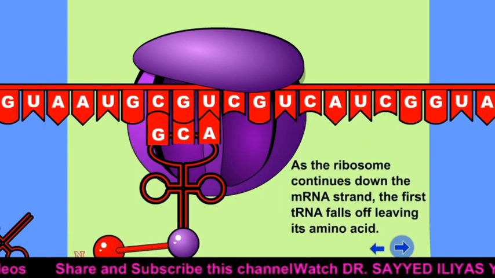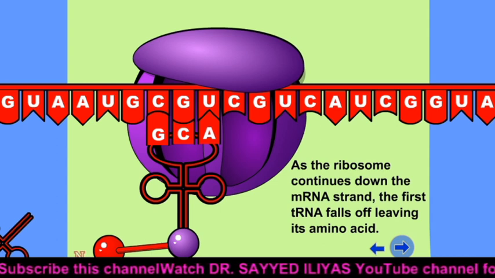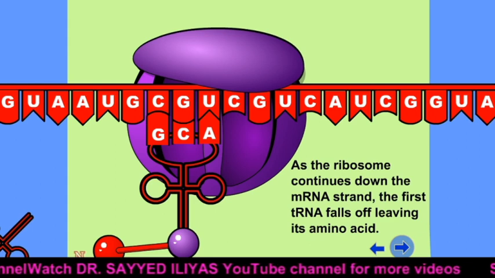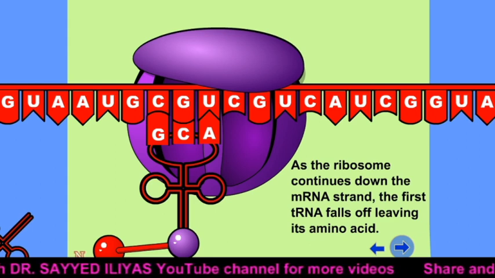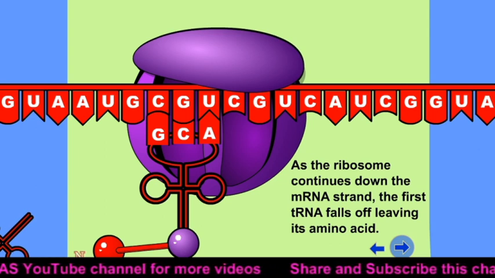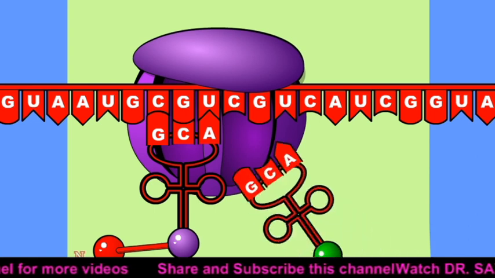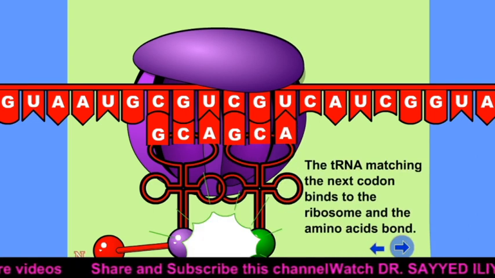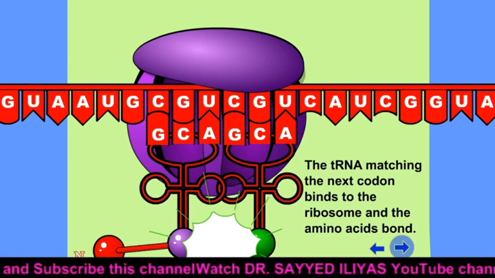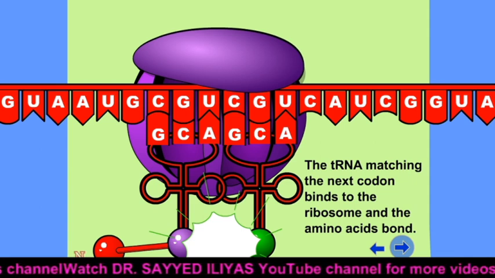Now see here, as the ribosome continues down the mRNA strand, the first tRNA falls off, leaving its amino acid. So this is the first tRNA which leaves that place because the bonding takes place between these 2 amino acids, and this process continues. So the third tRNA will come with the third amino acid molecule, as soon as the bonding takes place between the second amino acid and the third with the help of a peptide bond.